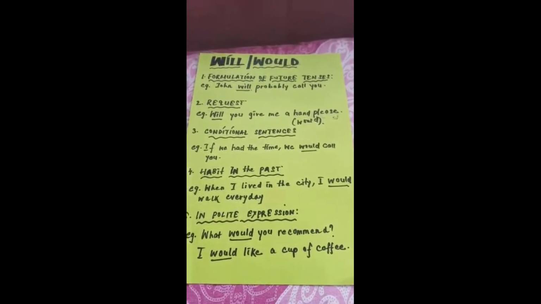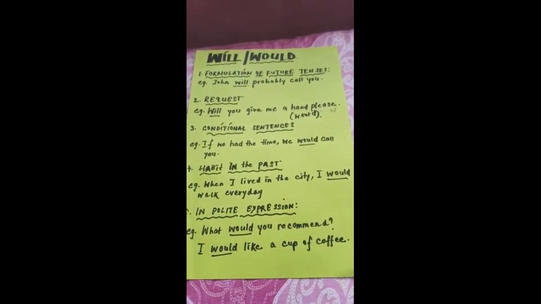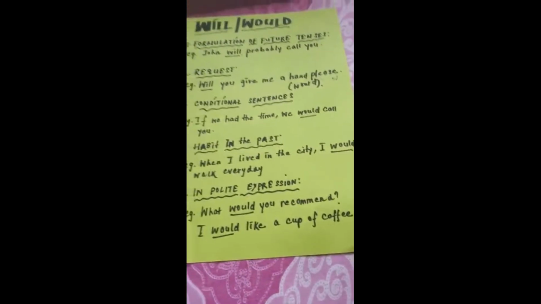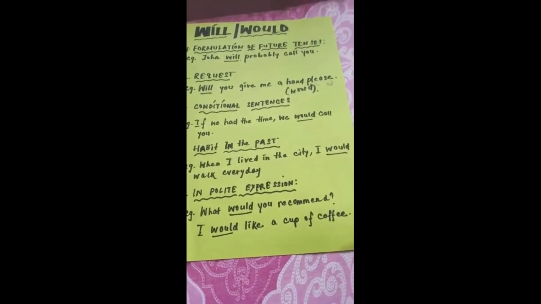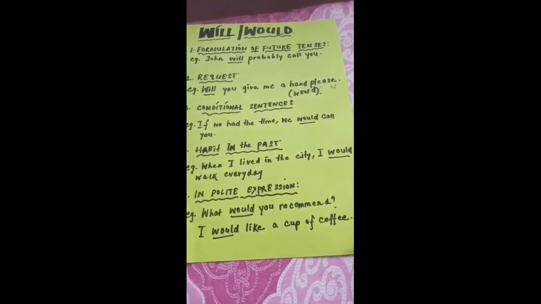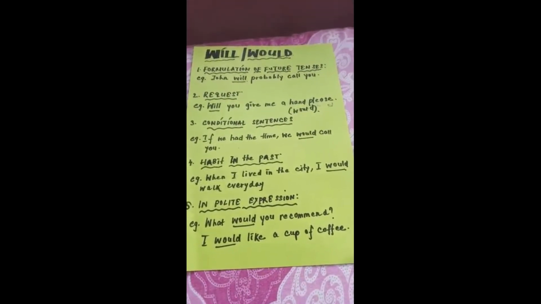What should I order? So the waiter asks you, what would you recommend? So he asks you politely. So over here, would is used in polite expression. And then you would answer, I would like a cup of coffee. It means you are giving the answer in polite way, or in polite manner. So would is also used in polite expression.